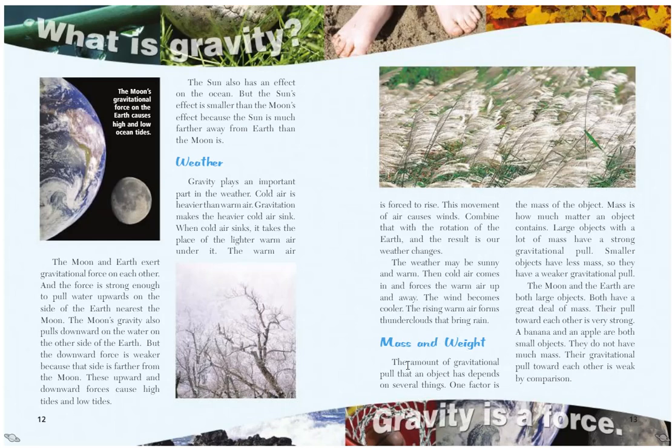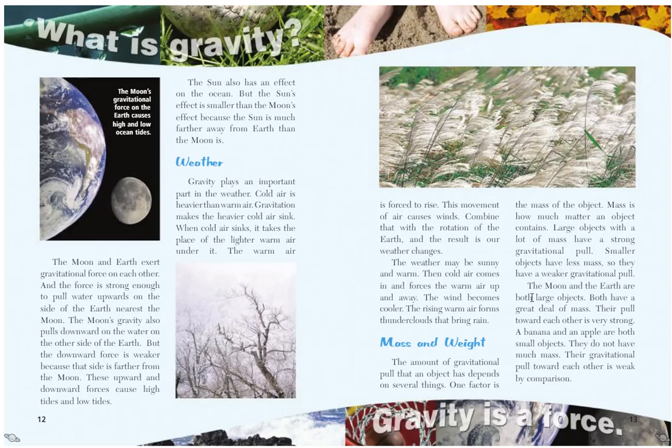Mass and weight. The amount of gravitational pull on an object depends on several things. One factor is the mass of the object, as we said before. Mass is how much matter an object contains, or how many atoms or molecules it contains. Large objects with a lot of mass, like planets, have a strong gravitational pull. Smaller objects have less mass, so they have a weaker gravitational pull.